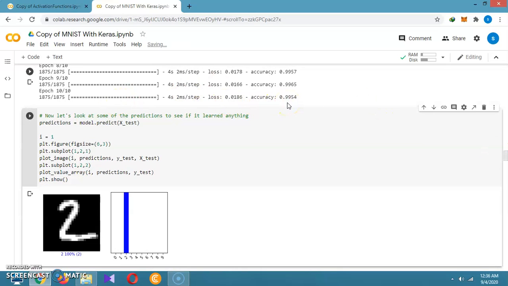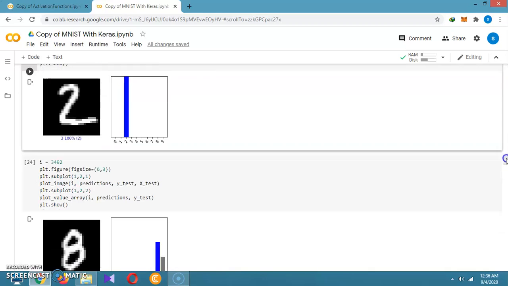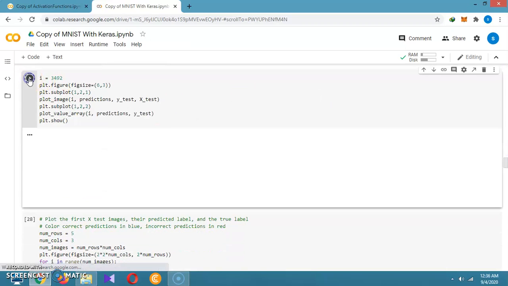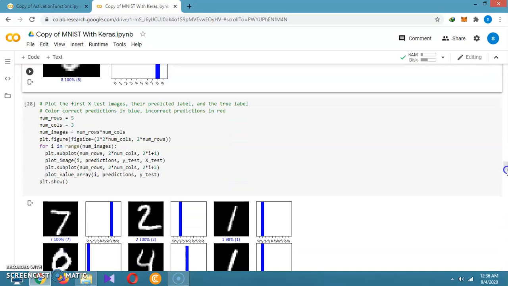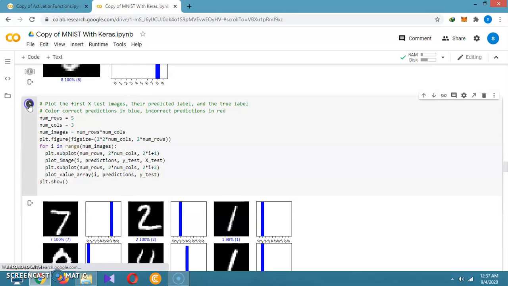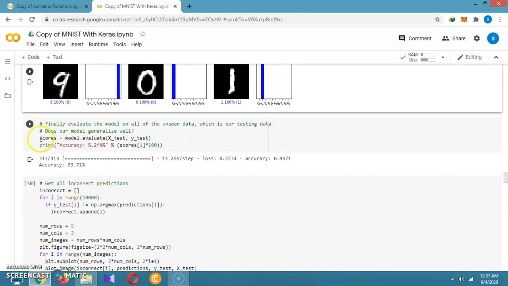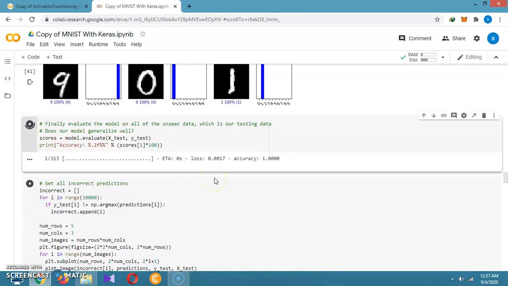For 10 epochs, here the output we get 0.9954, and for testing purpose we are just checking a few images, so it will be given as output this one. Then after that we are focusing on making the classification, whether it will classify in a proper or improper way. And this is the accuracy for the generalized neural network model. So the accuracy we are getting is 98.05.